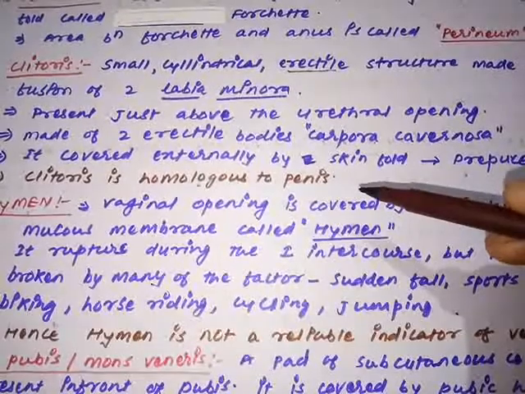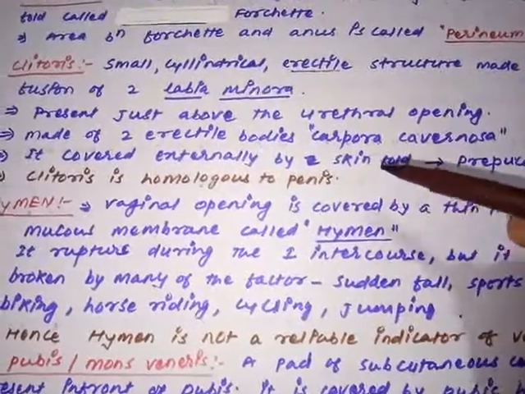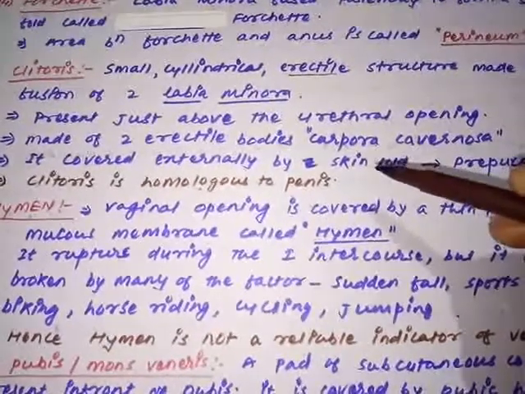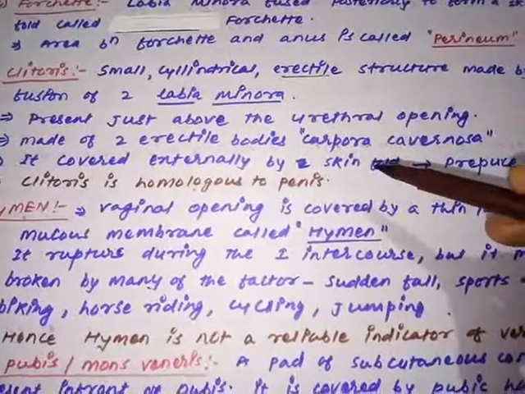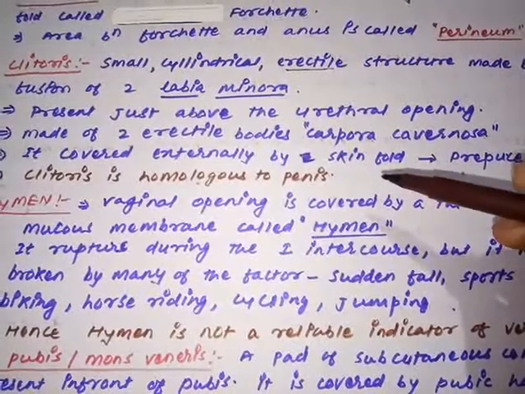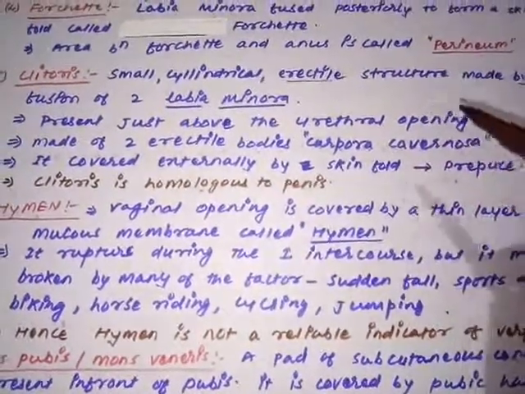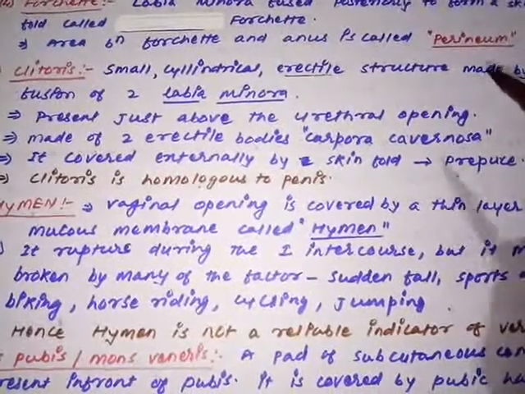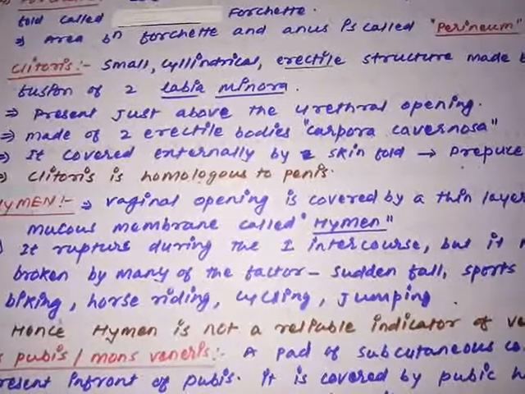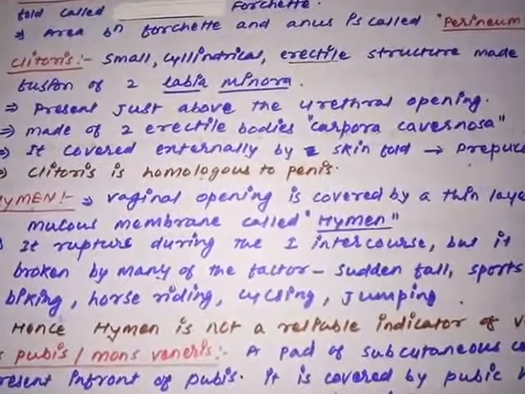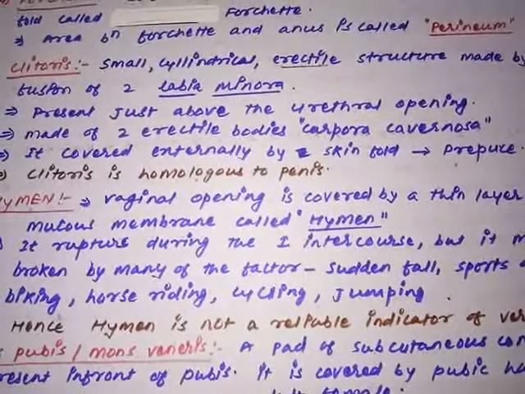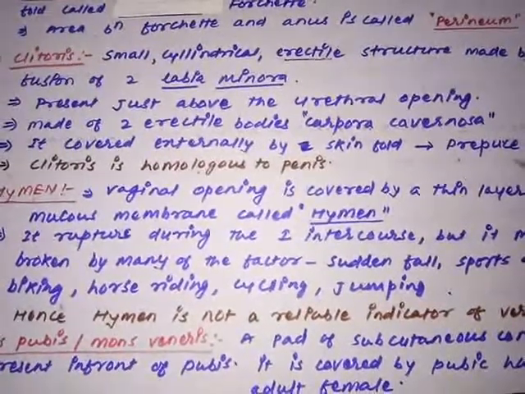So this is the homologous structure to the penis. But remember, the clitoris does not have any direct involvement in the process of reproduction in the female. That is why we say it is homologous to the penis, not analogous to the penis. So what is the clitoris? The anterior fusion of the labia minora gives rise to the clitoris, and it is present just above the urethral opening, homologous to the penis. Why homologous to the penis? Because it is also made of the corpora cavernosa and has the prepuce as the external surface.